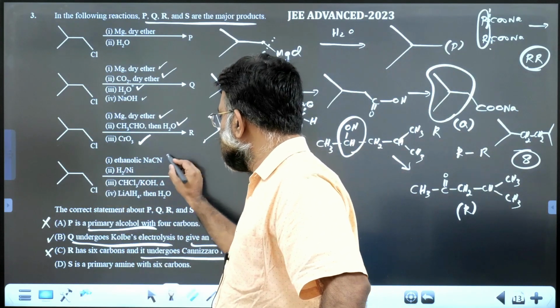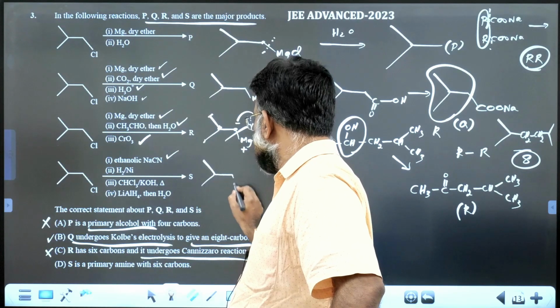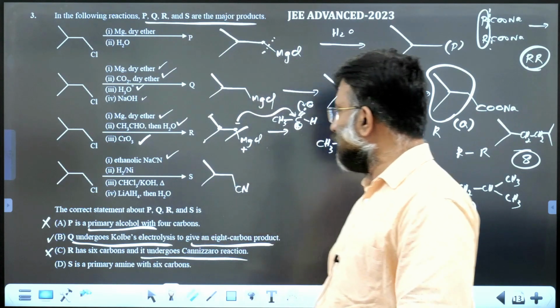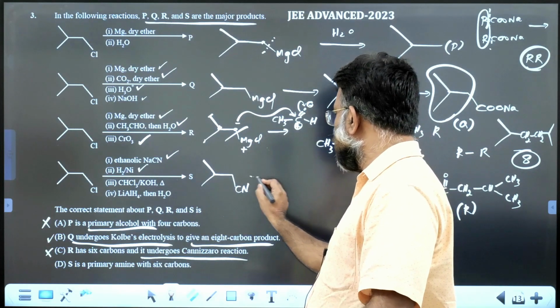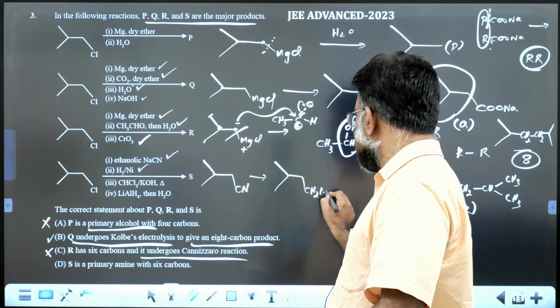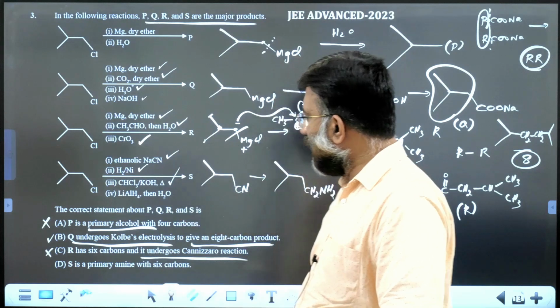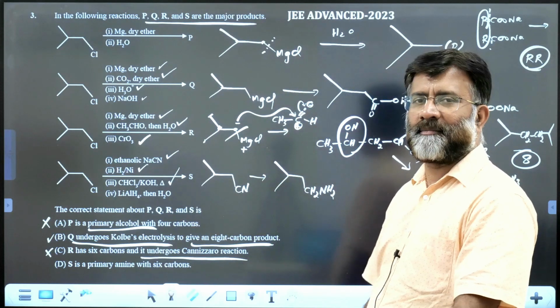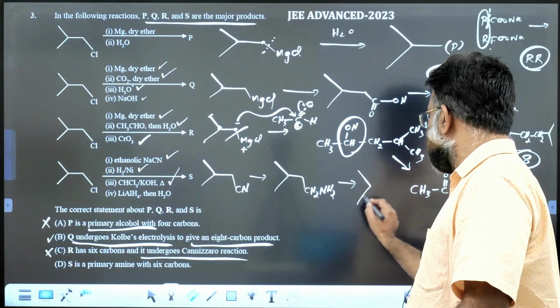Now about the last reaction. This is treated with alcoholic NaCN. Chlorine will be replaced by CN. Now reduction with hydrogen and nickel, CN will give you a primary amine, CH2NH2. Now chloroform and alkali, that is the carbylamine reaction, the isocyanide test.